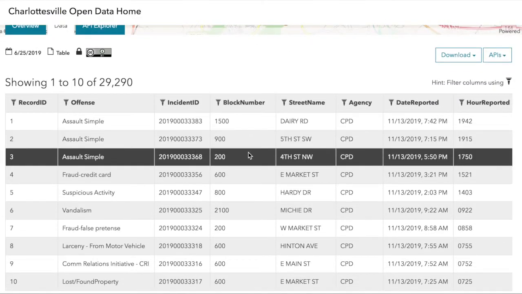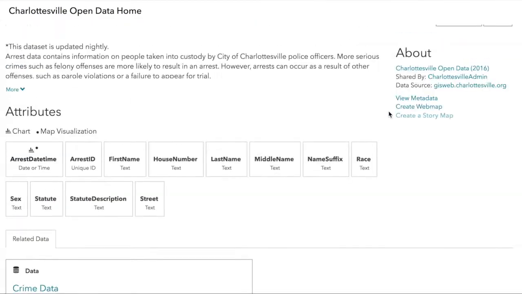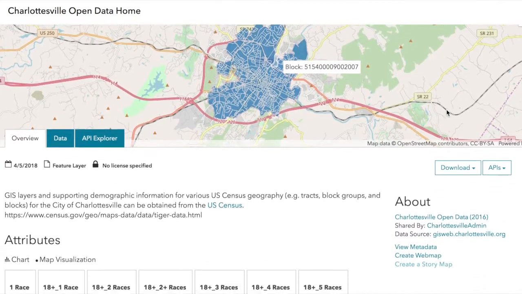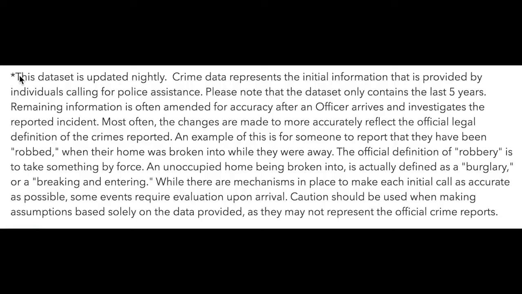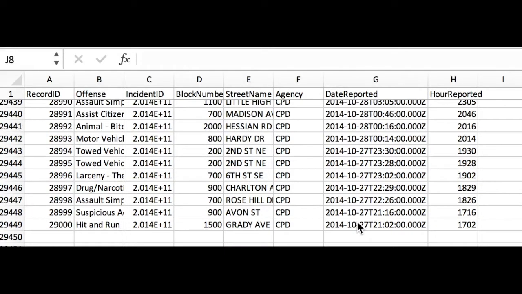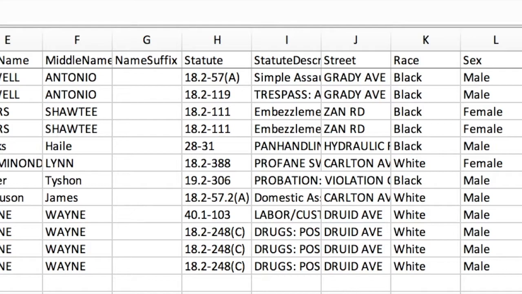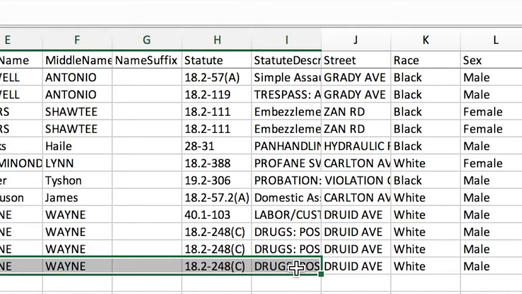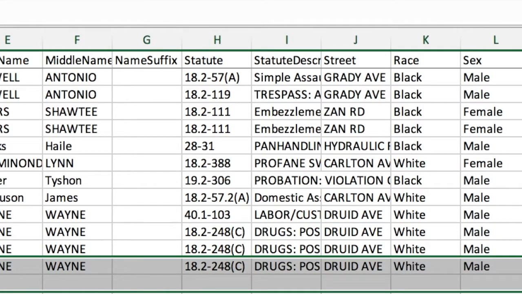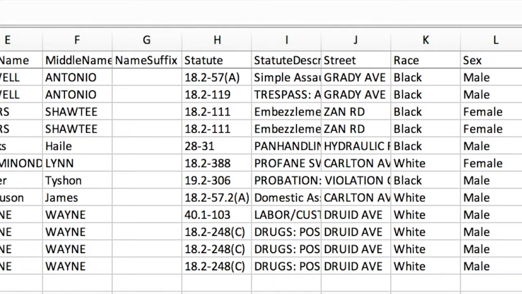There are very specific sets that will be incorporated into our analyses, including those on crime, arrests, and demographics. The crime data set is updated every evening and, as of 9 p.m. Eastern Time on October 14th, contains information on 29,000 incidents since October 15th, 2014. The dataset on arrests contains 17,000 entries beginning on the same day as the crime data and is similarly updated on a daily basis. So how exactly did we analyze this data?